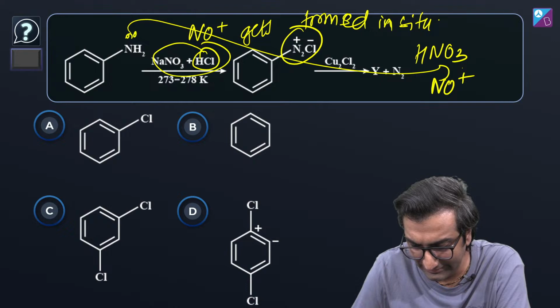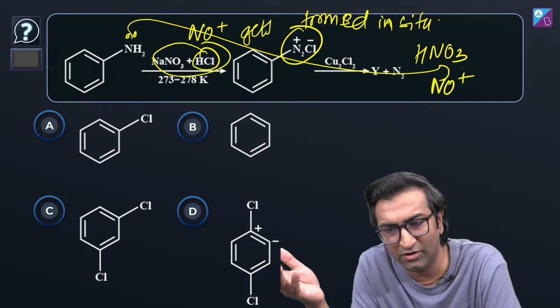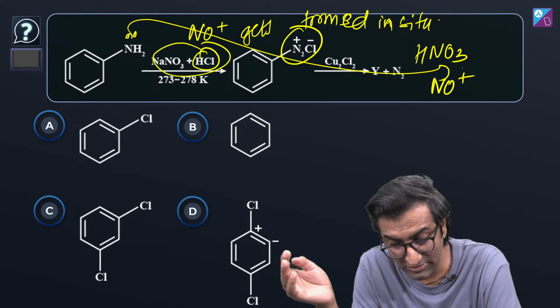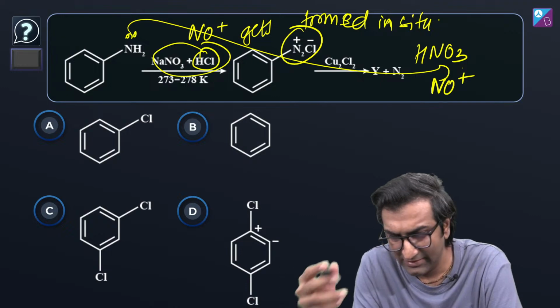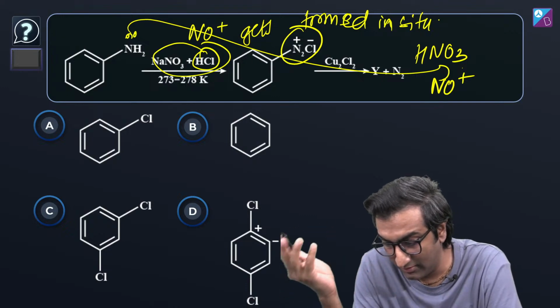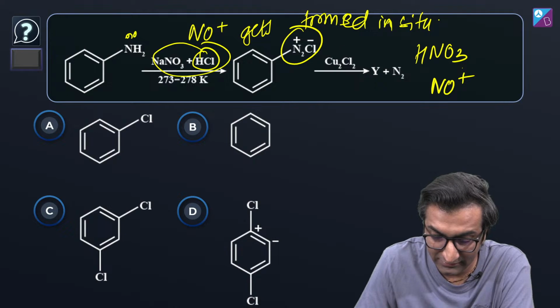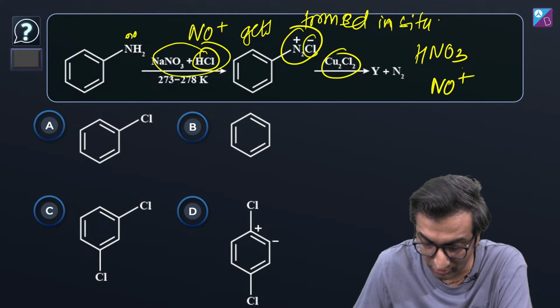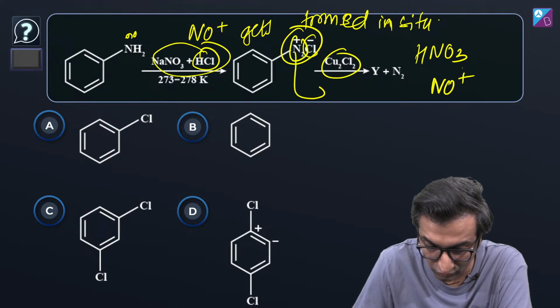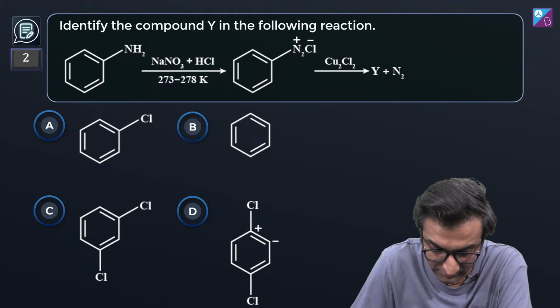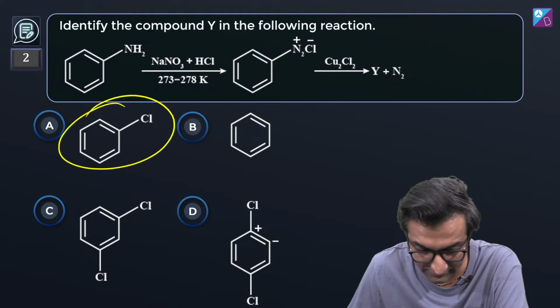I'm not going to go into the detail because the reaction mechanism is maybe not necessary for JEE Main, but for JEE Advanced, please go through the reaction mechanism. It is on the Baiju side. If you want me to go over it, I can. And in the end, when you add CuCl2, it gets added over here. This one leaves, N2 goes out, and you get just this monochlorinated product, which is this right here.